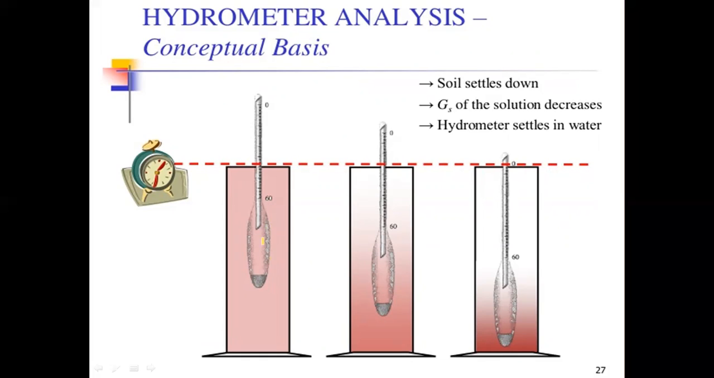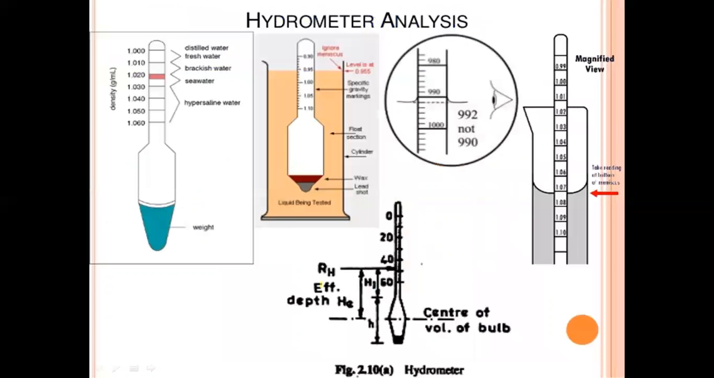This is the hydrometer, the soil settled down. GS is the solution of the... decreases. So it will fill the time, taking slowly, decrease the settle in the hydrometer in the water. So the reading is 0 to 60.